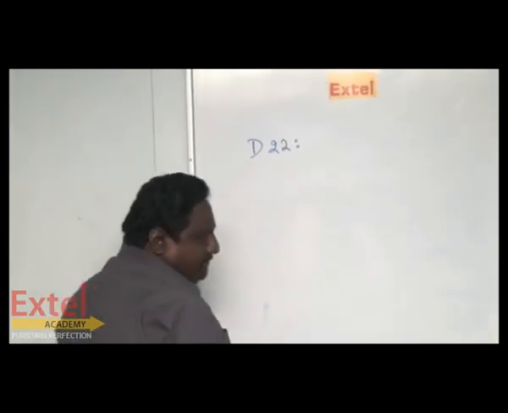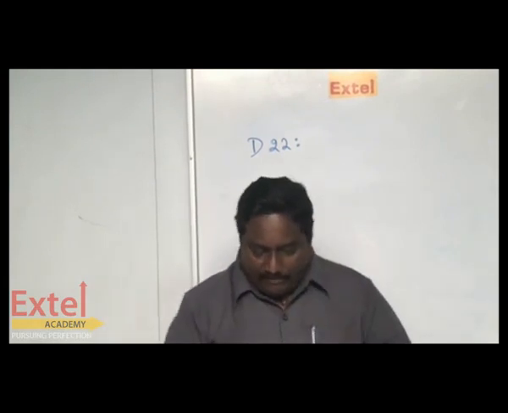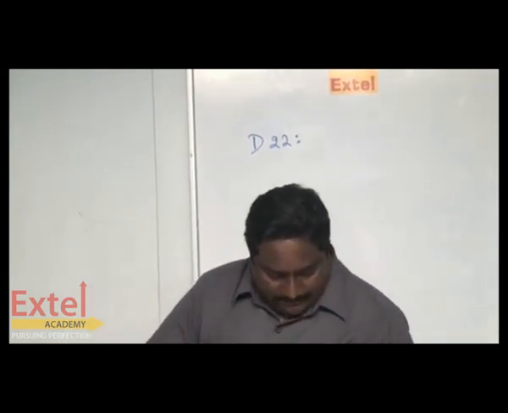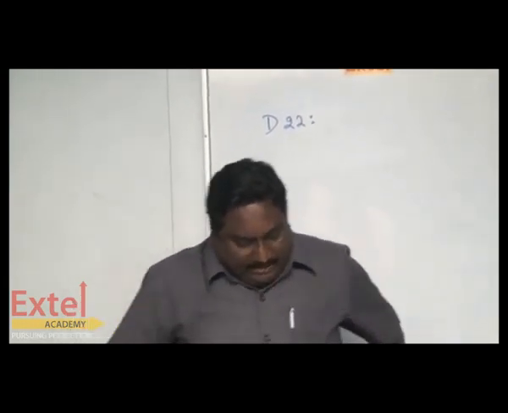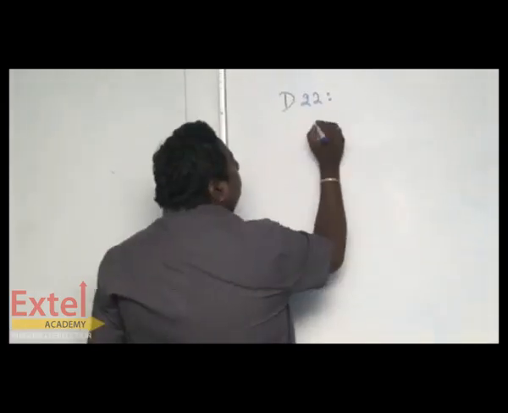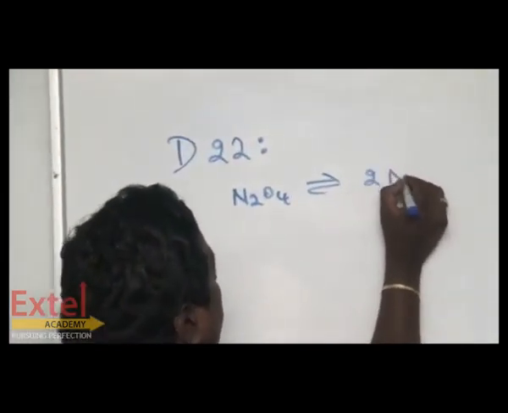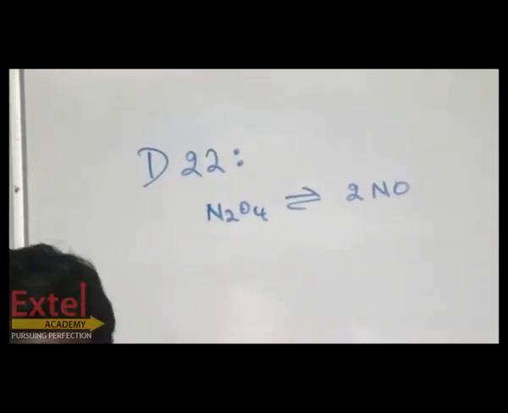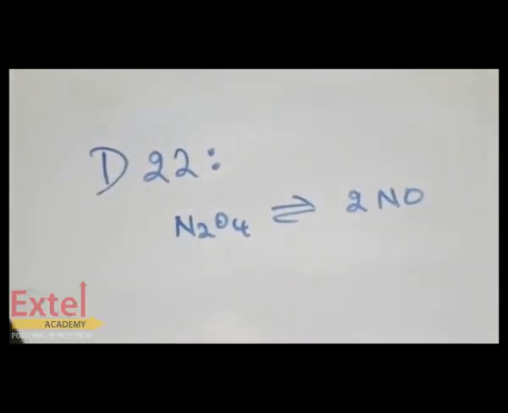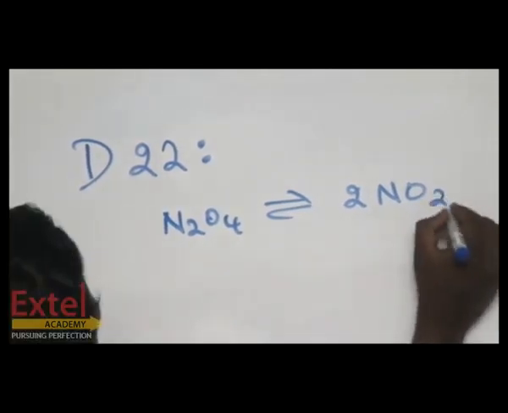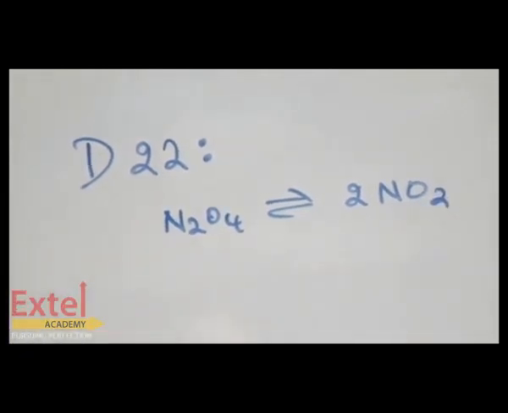The question number D22. At 35 degrees C, the value of Kp for the reaction N2O4 equilibrium gives 2NO2. They gave the Kp value, 0.3174 atm.